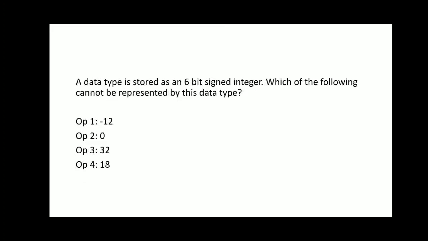The next question, a data type is stored as a 6-bit signed integer. So 6-bit signed integer means both positive and negative. For 6-bit we have 64. When we divide 64 into signed and unsigned, the range becomes minus 32 to plus 31, because 0 is in the category of positive. So which one is not represented here? 32 is not represented because the range is up to plus 31 only. So the answer would be third.